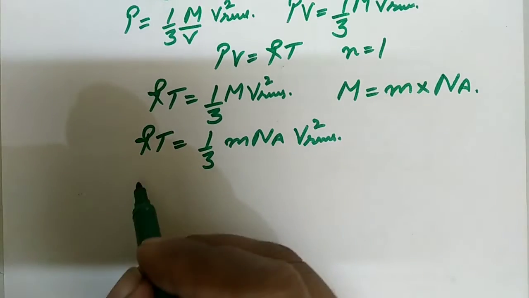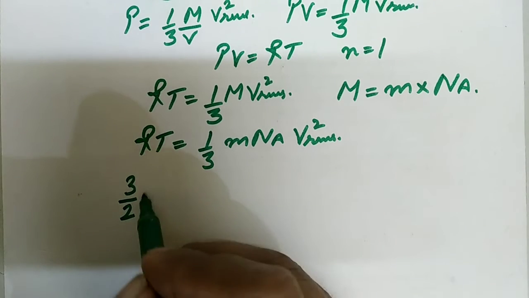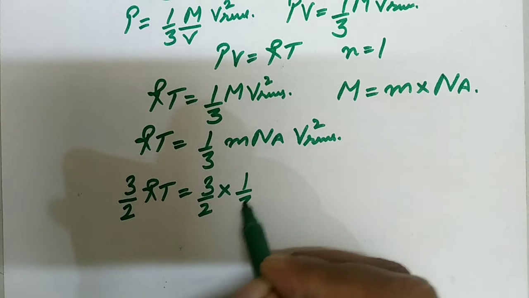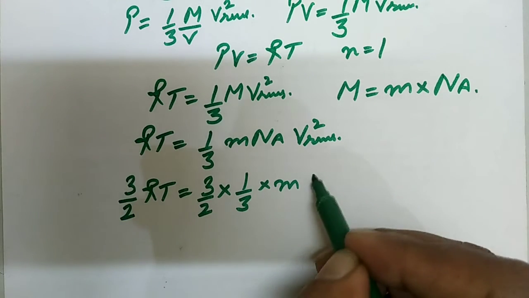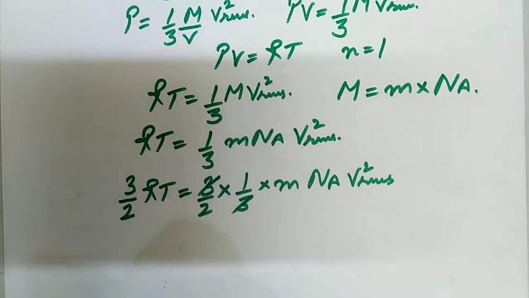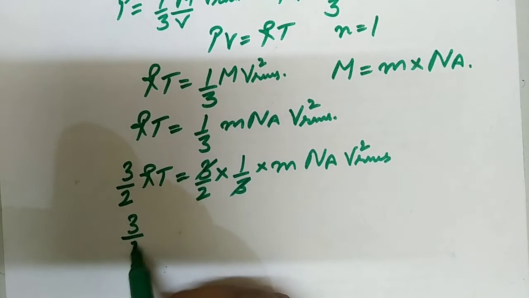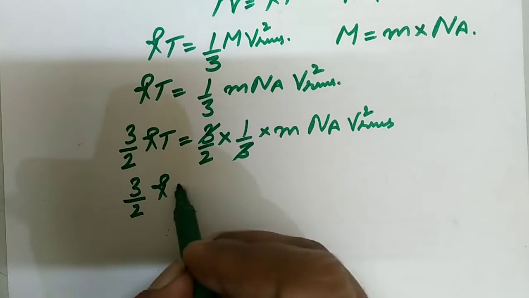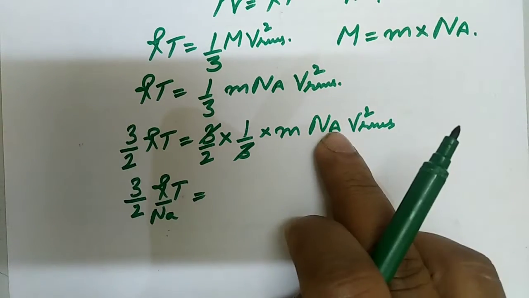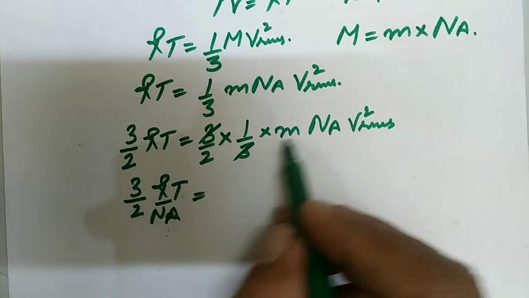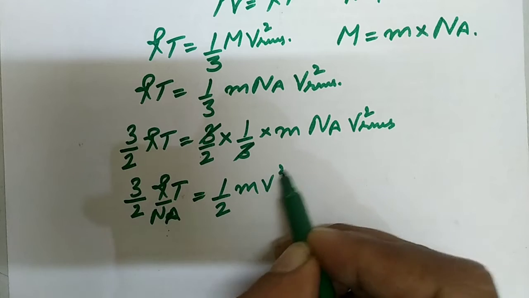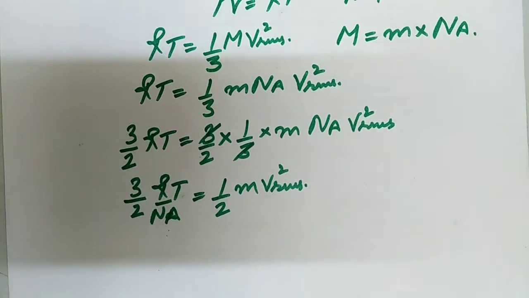We multiply both sides by 3 by 2. 3 by 2 into 1 by 3 into m Na v square RMS. Therefore 3 by 2 RT, with Na taken on the left side, we are left with half m v square RMS.